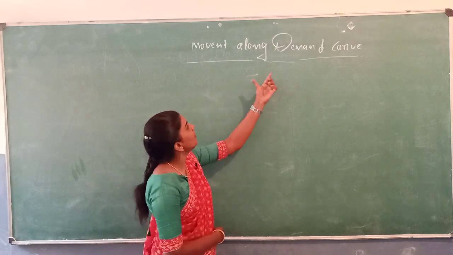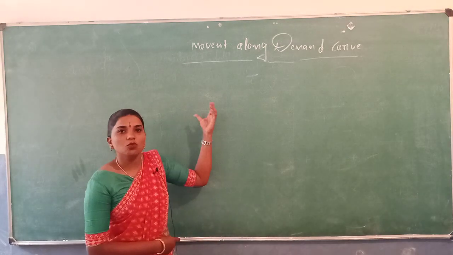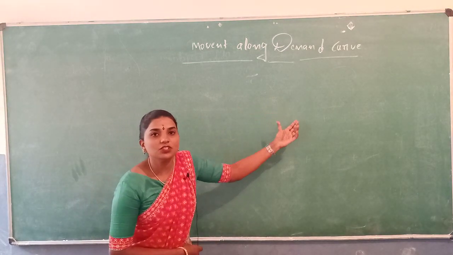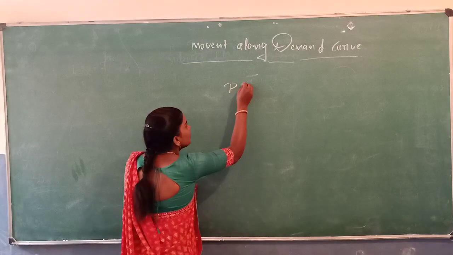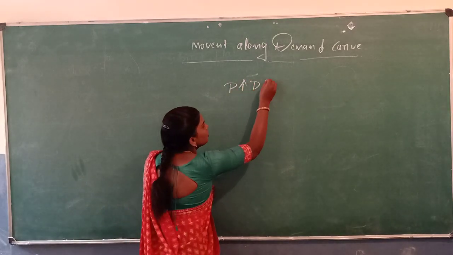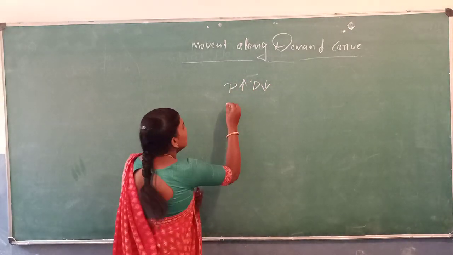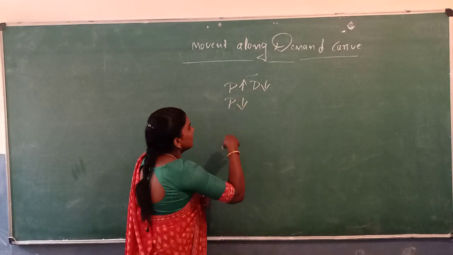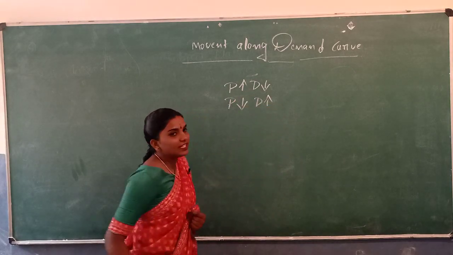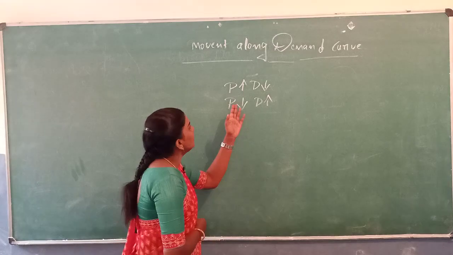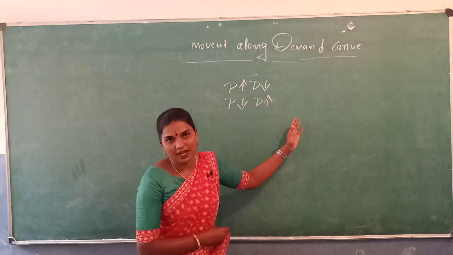What is movement along demand curve? The movement along demand curve refers to when the price of the commodity increases, the demand for that commodity decreases. Similarly, when the price of the commodity decreases, the demand for the commodity increases. So, it is called as a movement along demand curve.